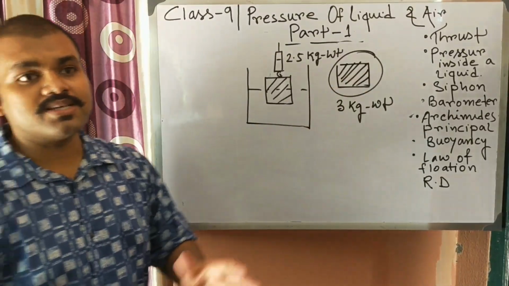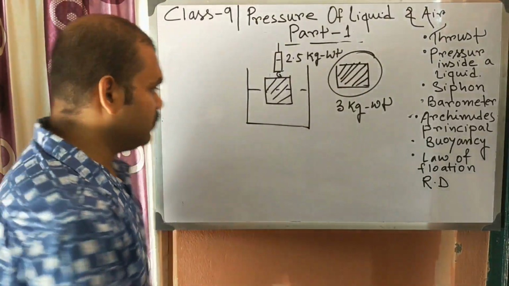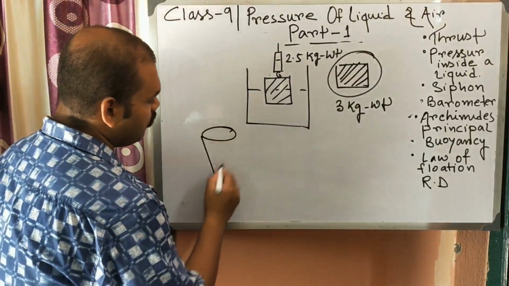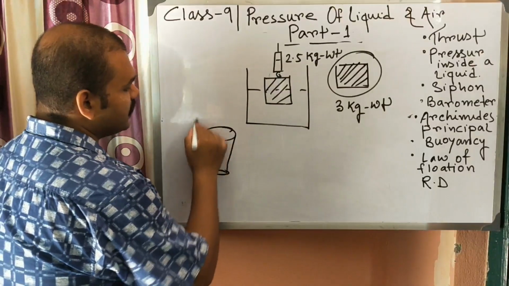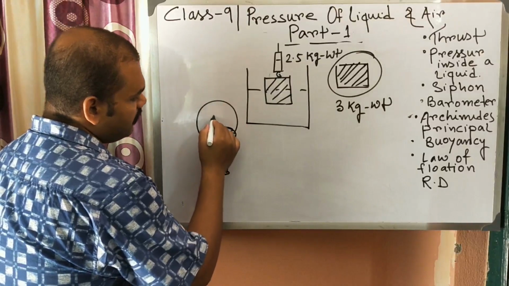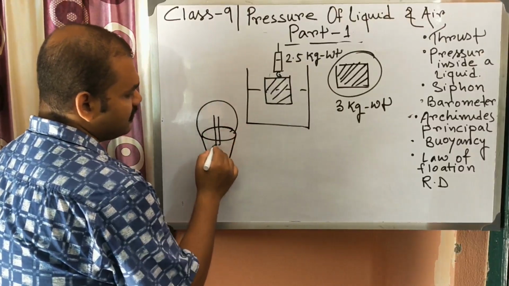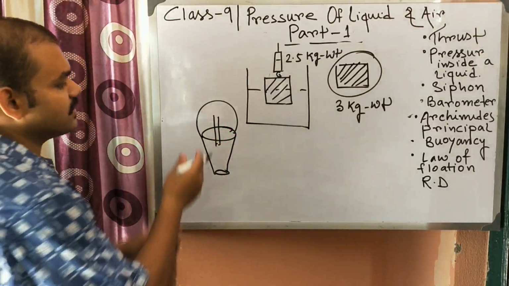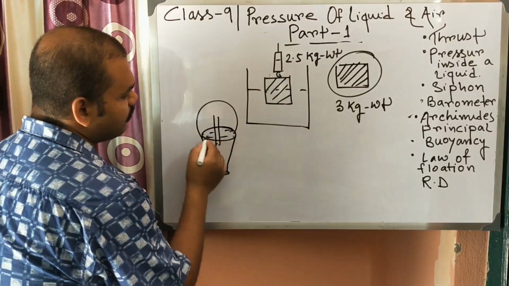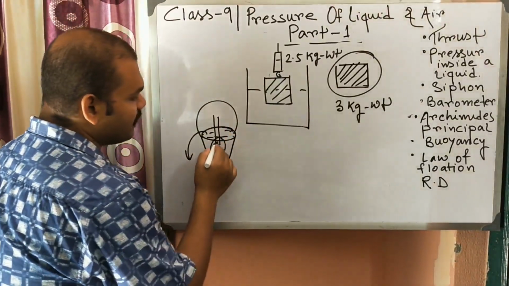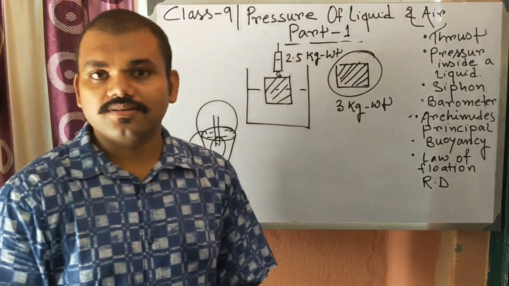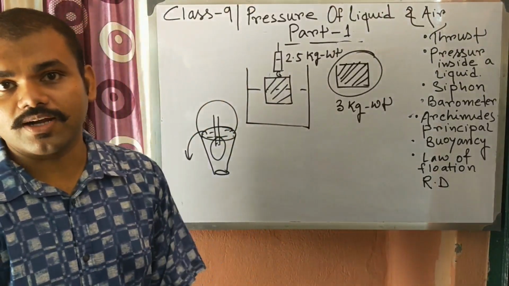Fluid it displaces means, suppose there is a bucket full of water. If you immerse your hand here, some amount of water will flow out, because your hand is now at the place of water, so it will displace the water.